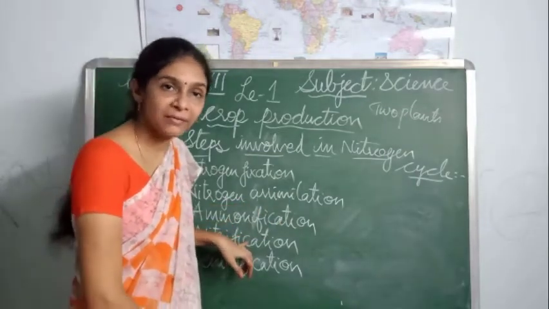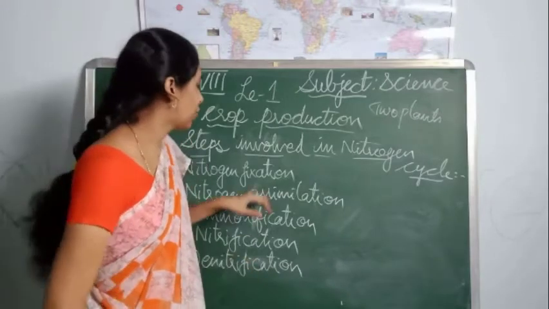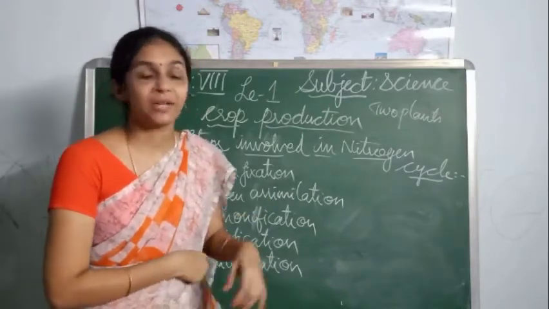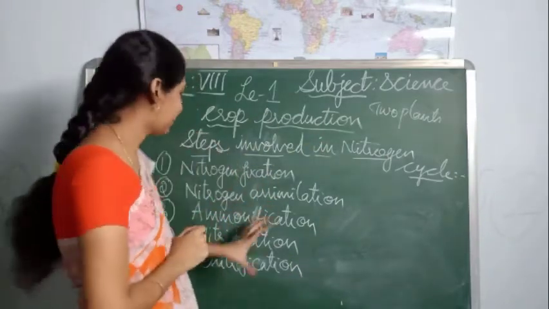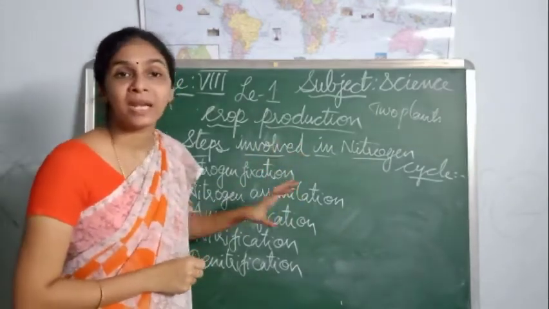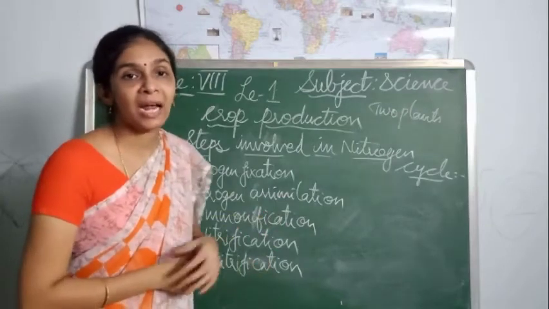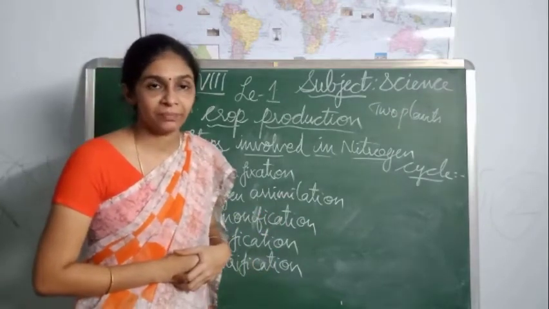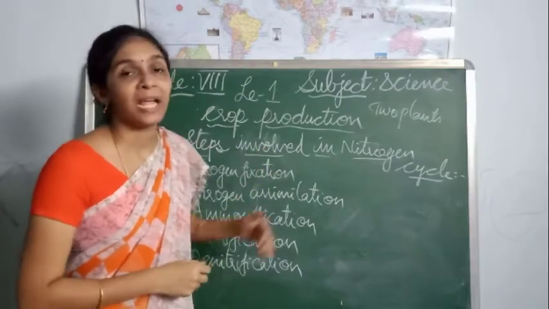Fourth one, nitrification. And the last one is denitrification. So the nitrogen cycle involves 5 different steps: nitrogen fixation, nitrogen assimilation, ammonification, nitrification and denitrification. Now we will discuss in detail each and every step.